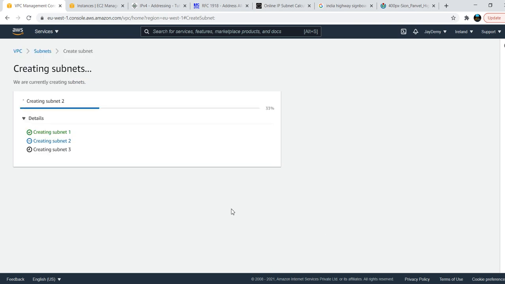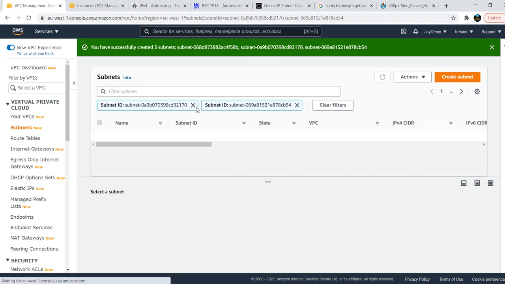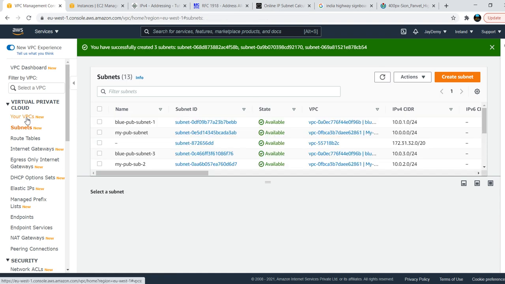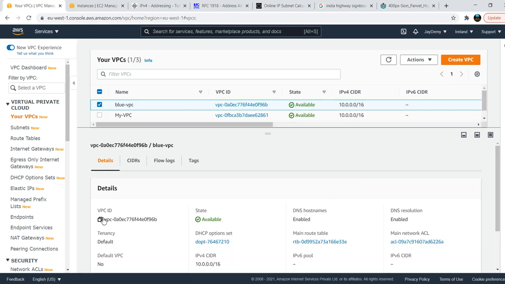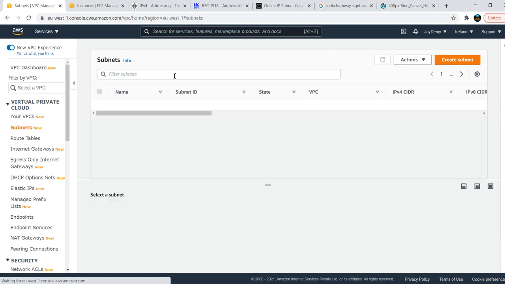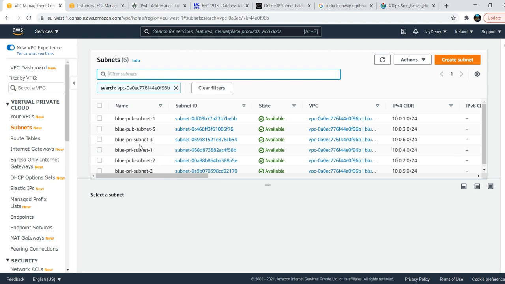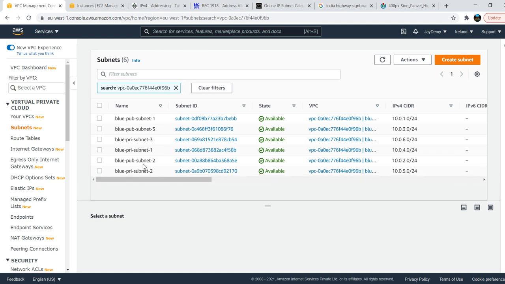So at one go I'm creating 3 subnets. You see, creating subnet 1, creating subnet 2, creating subnet 3. You can create them individually also. We already created individually, so now we don't want to waste our time, that is the reason we are creating at one go. Now bring up your VPC and you can see how many subnets you have in that particular VPC. We have 6 subnets now. See, three subnets belong to private, and 3 belong to public.